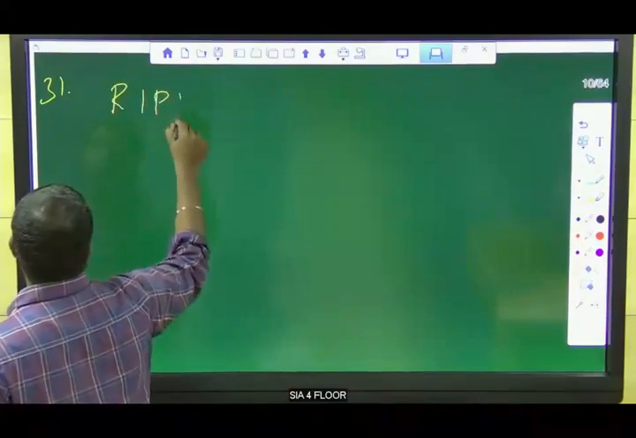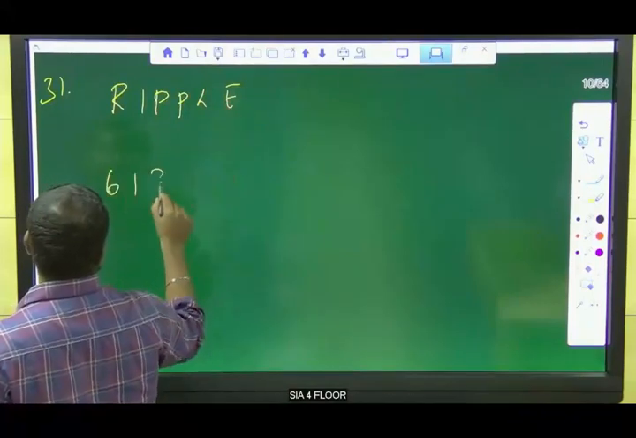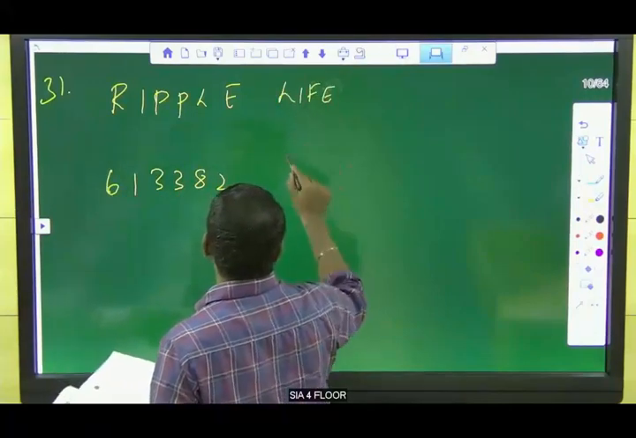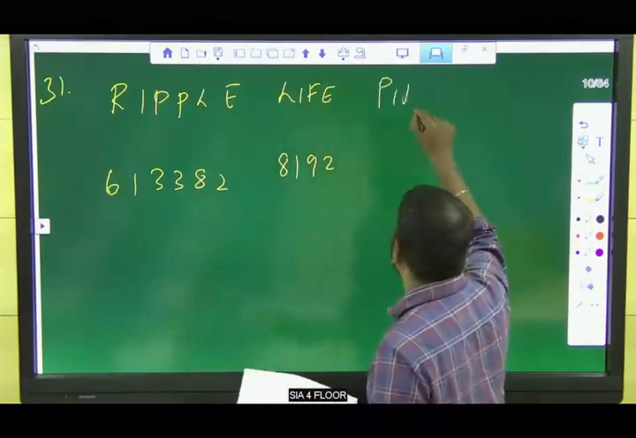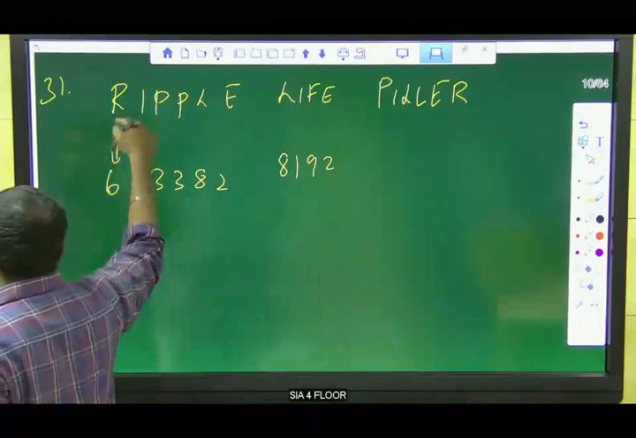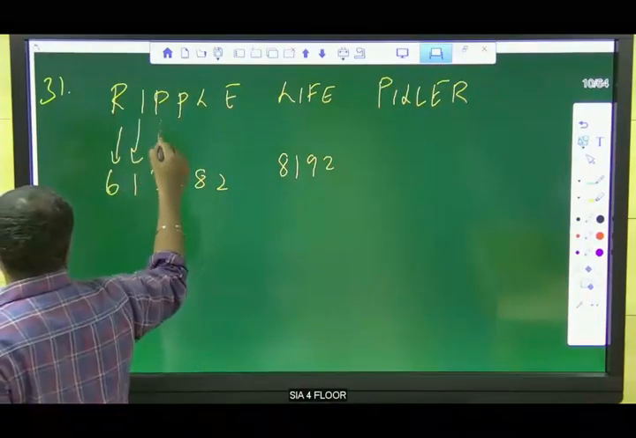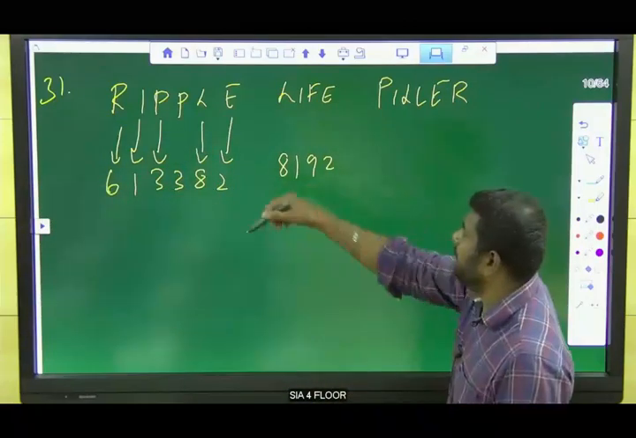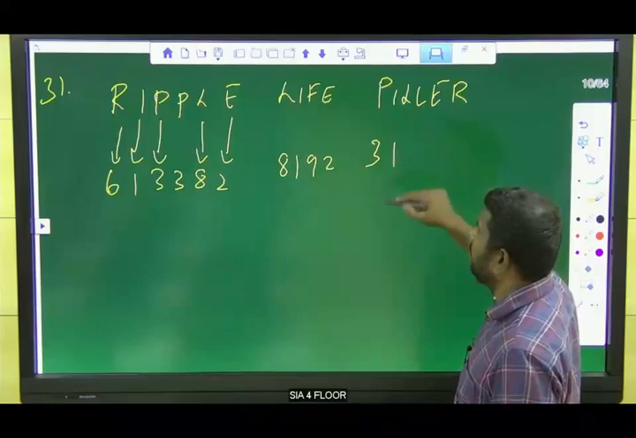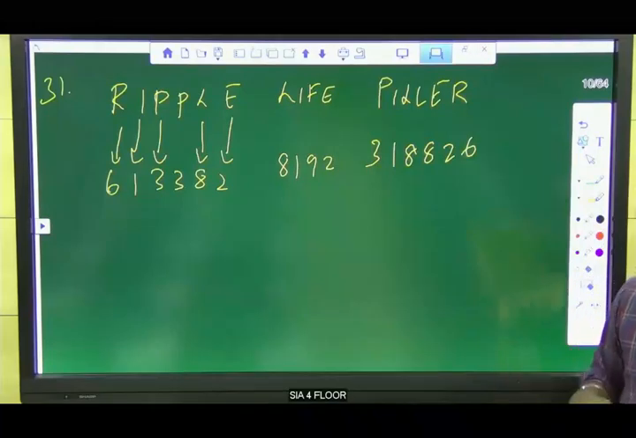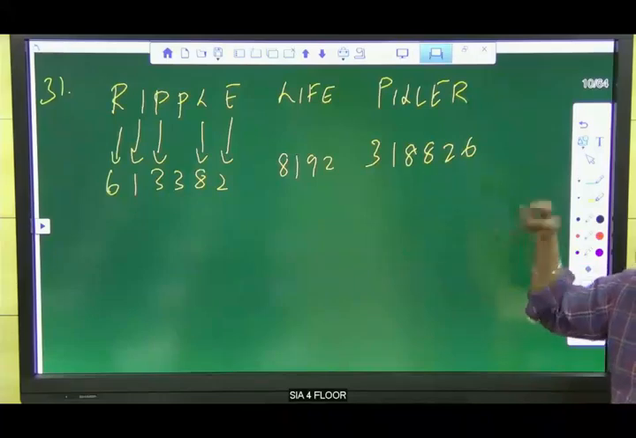RIPPLE is nothing but 613382, right? And LIFE is nothing but 8192, right? So PILLAR. Listen here, this is a direct question actually. What is the code for R? It is 6. I is 1, P is 3, E is 2, L is 8. So P is 3, I is 1, L is 8, L is 8, A is 2, R is 6. That's it. 318826 is the answer for the question. This is the very easiest question, I mean a direct question.